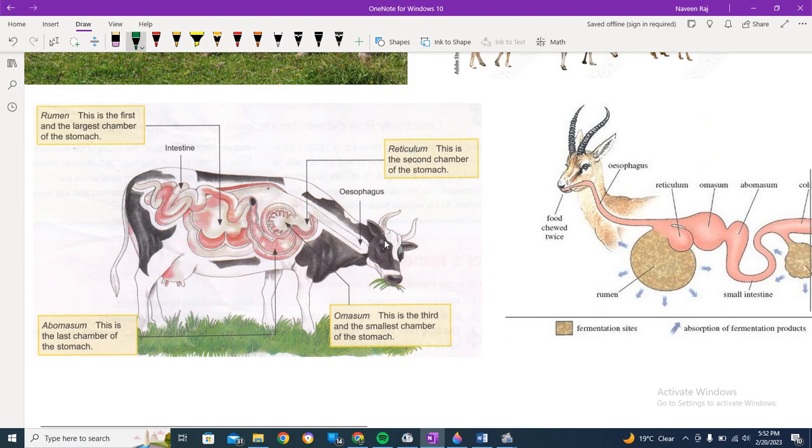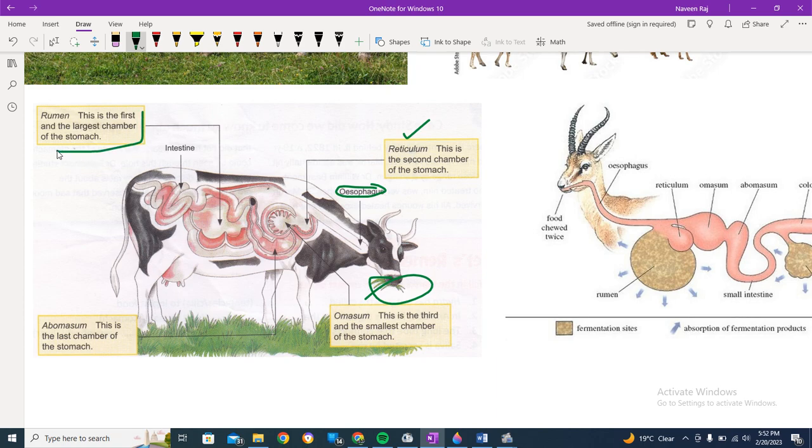Here we've got the cow eating its food, then it goes into the esophagus, then there is a different pathway than in humans which it travels. It goes into the reticulum, which is the second chamber. The rumen is the first and the largest chamber of the stomach.